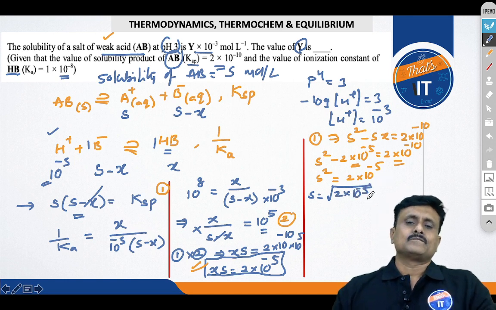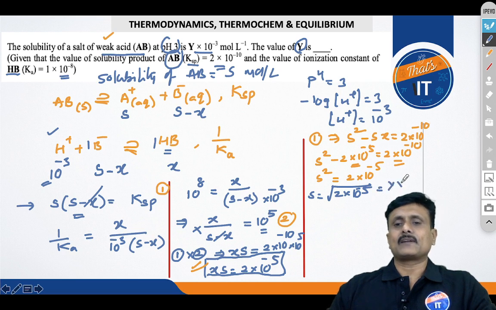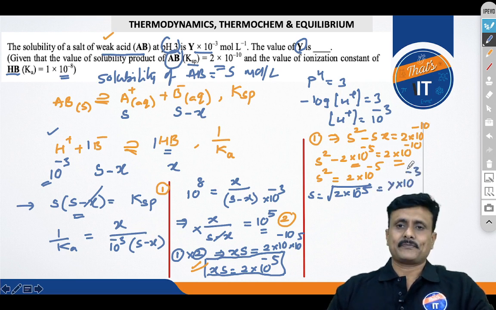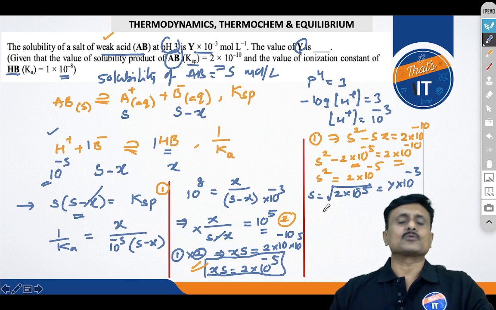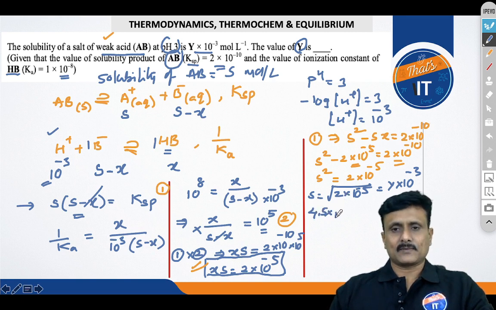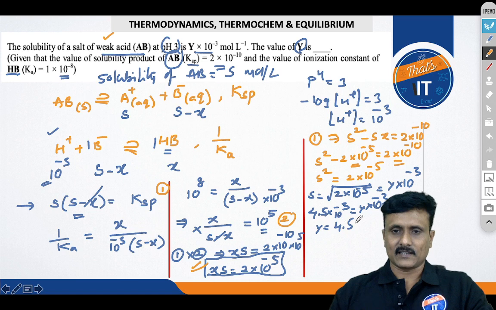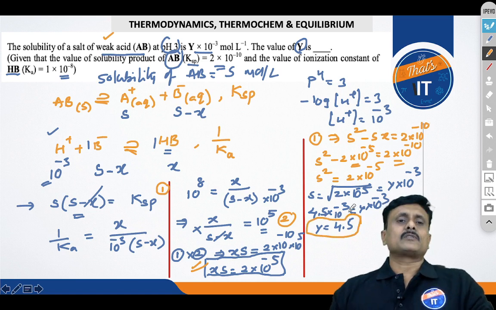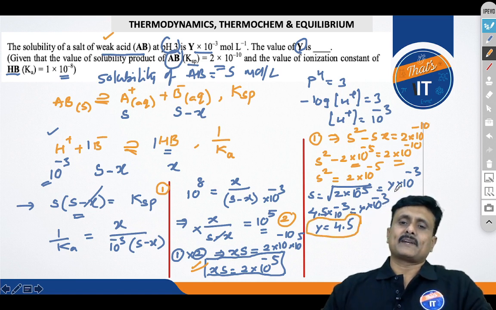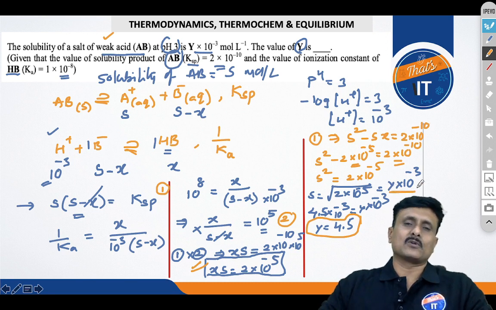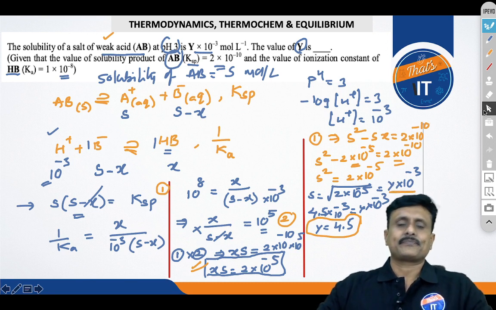That's it. Now you can see this value is given as y into 10 power minus 3. So you can solve this question upfront now. You can just simply write this as root 20, something like 4.5 into 10 to the power minus 3, equal to y into 10 power minus 3. So y is equal to approximately this value. I am writing approximate values; I am not doing any calculation part here. So this is how we are going to find the solubility of the salt after comparing with the solubility which is given over there in terms of y. I hope you understood. Alright, let's move on to the next question.